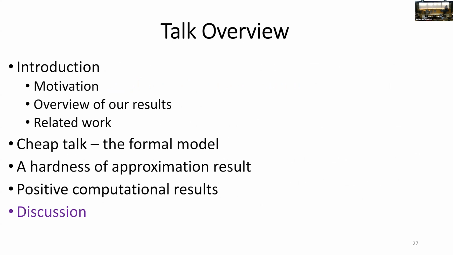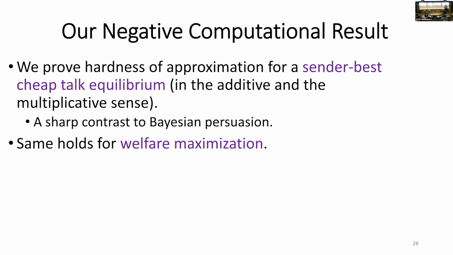So let's summarize. We prove that there is some constant for which it's hard to approximate a sender-optimal cheap-talk equilibrium, both in the additive and in the multiplicative sense, which is in sharp contrast to Bayesian persuasion, in which finding the sender-optimal strategy can be done just via a simple linear program. And this result also extends to welfare maximization. And by the way, as for welfare maximization, the only thing we know now is that the problem belongs to NP. And when we submitted this paper, we didn't know even that. So there are plenty of things to study about welfare maximization.